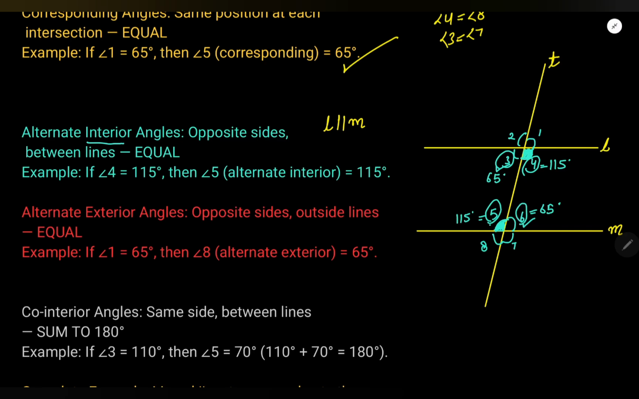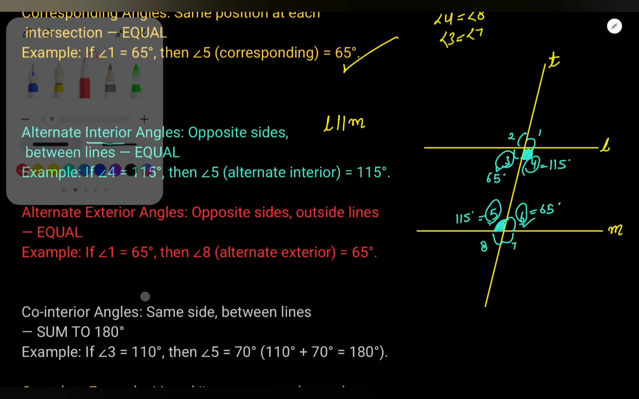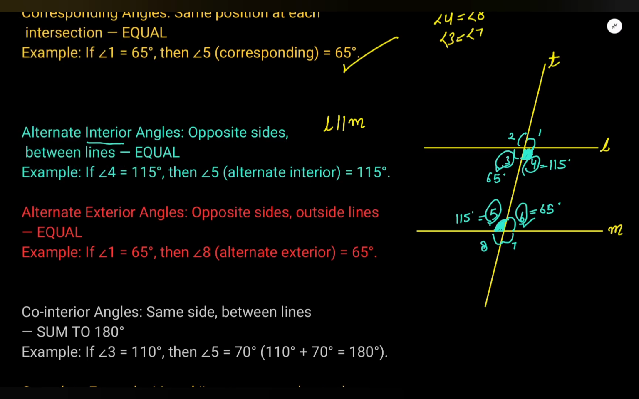Now what are alternate exterior angles? Look at angle 1 and angle 8. 1 and 3 are equal. Why? Vertically opposite. So 1 is 65 and 8 is also 65, and 1 and 8 are on opposite sides of the transversal but outside the lines. So that is why they are called alternate exterior angles.